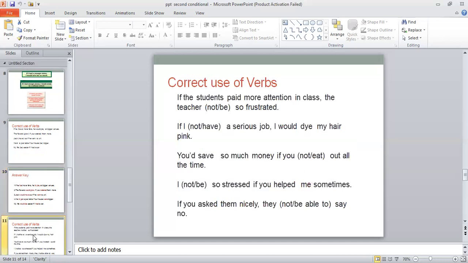Here I have some more sentences over here. So try to do all these sentences yourself first, and then you can easily check your answers from the answer key which is available in the next slide. So in this way, it will be very easy for you to attempt your question of the correct use of the verb in the case of conditional sentences.